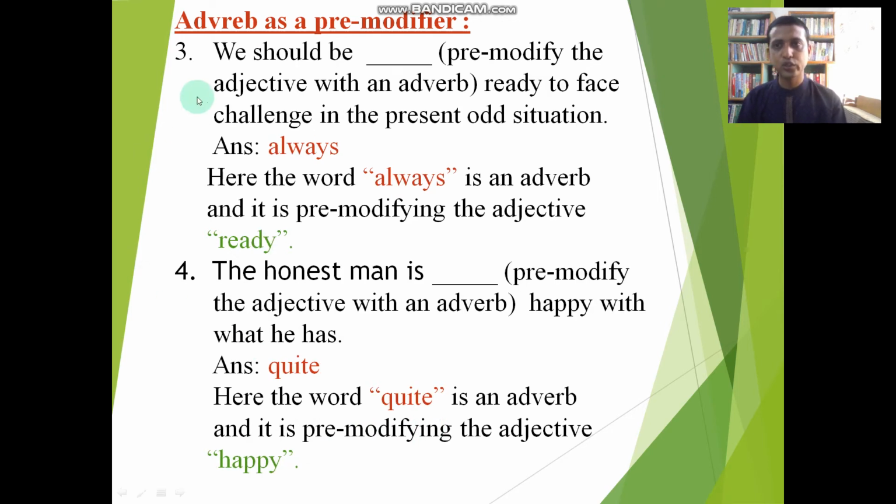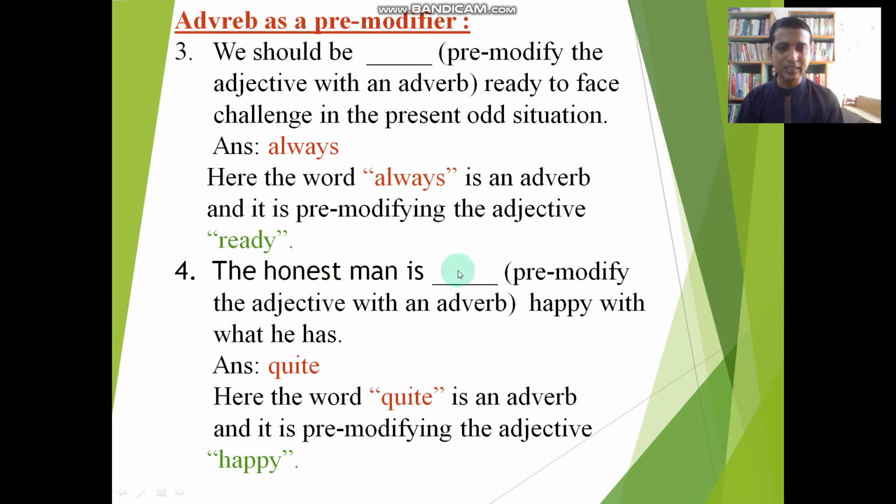Question number 3. Adverb as a pre-modifier: we should be dash ready to face challenge in the present situation. This ready is the head word. Pre-modify the adjective with an adverb. This is the adjective and it will be pre-modified with an adverb. If we take always for that gap, I think we can get a complete meaning. Here the word always is an adverb and it is pre-modifying the adjective ready.